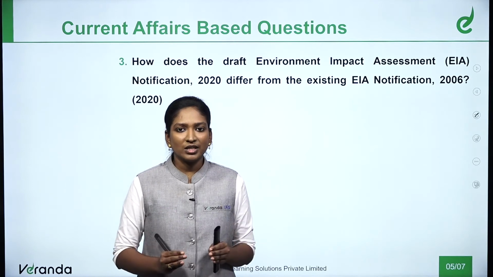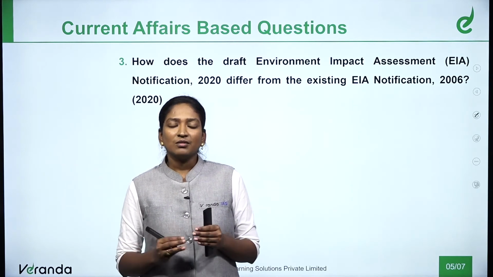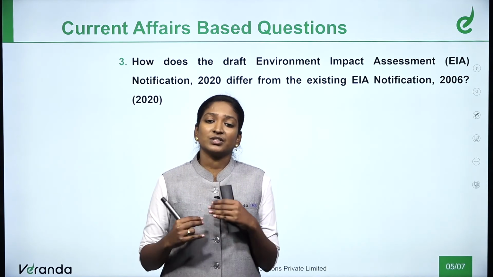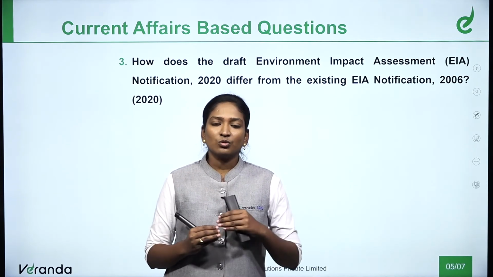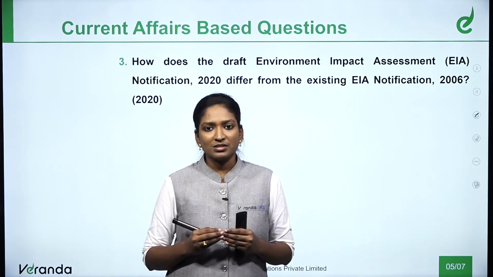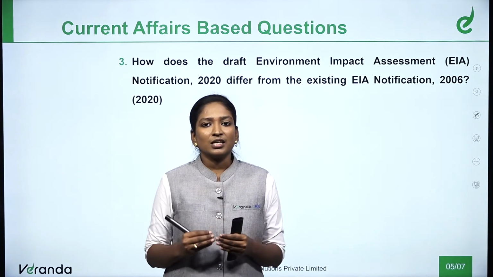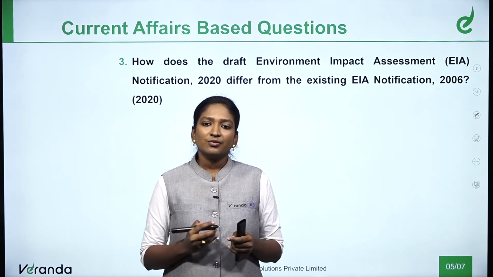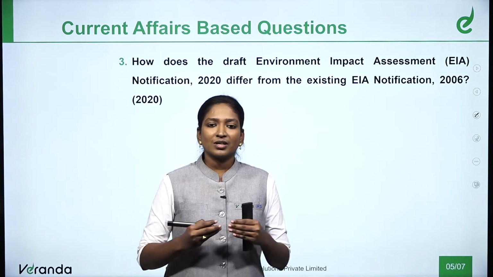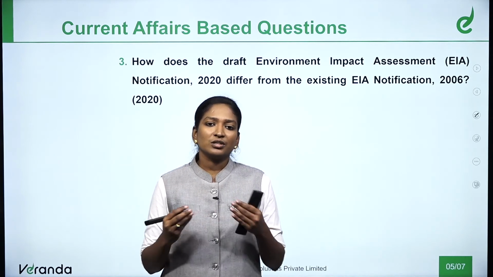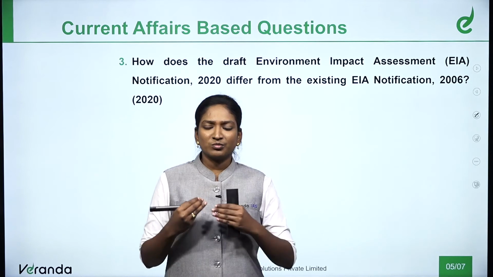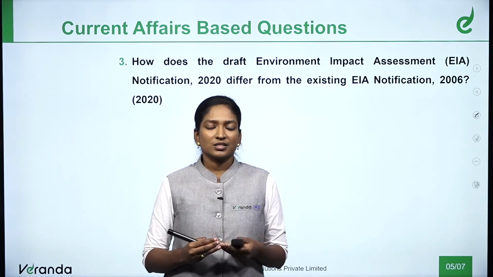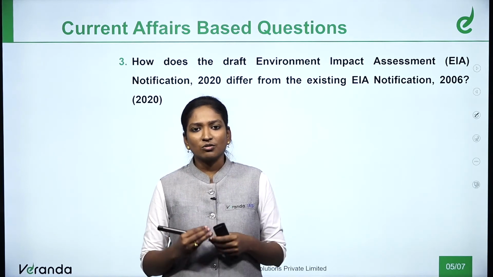We need to consolidate the answers based on the questions. Even if it is 150 words, we have only a limited number of words, and if it is less than 150 words, we need to add some points. In the introduction, you can add what EIA is in very simple words, in one or two lines. In the conclusion, you need to consolidate the answer: this is how they differ, what the impact of these notifications is, and how it will affect us.